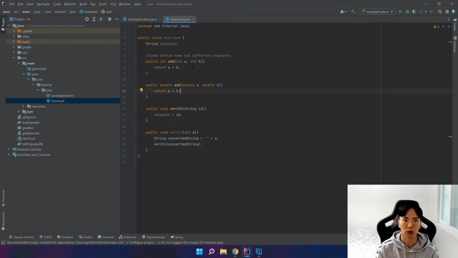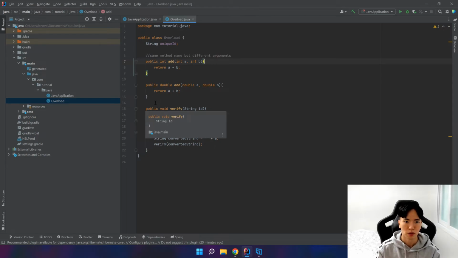So as I've said, return types can be the same, like void. Well, it can be different too, so it doesn't really matter, but you have to have different arguments, or else the compiler will think that you're trying to override the method. And the return type is a subtype of the return type declared in the superclass. We didn't really do inheritance here, but yeah, change the argument list, and you can vary the access level.